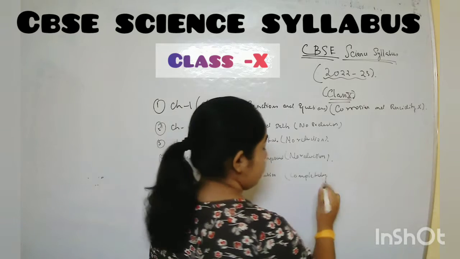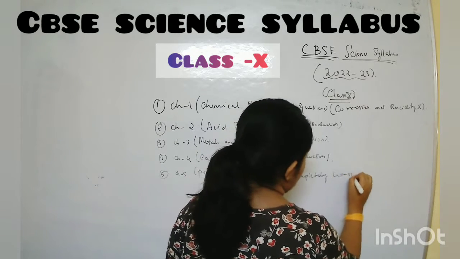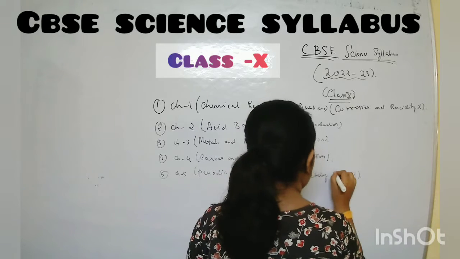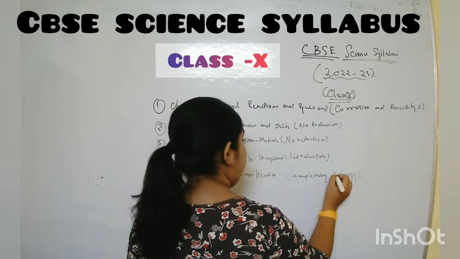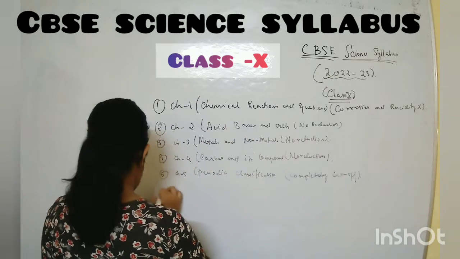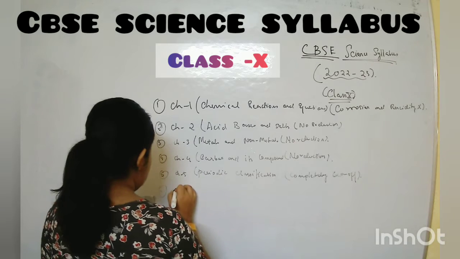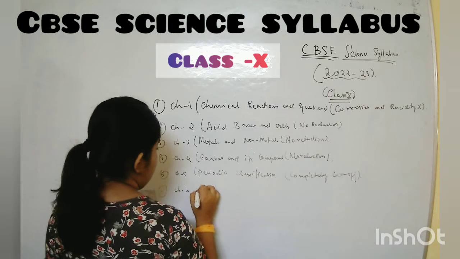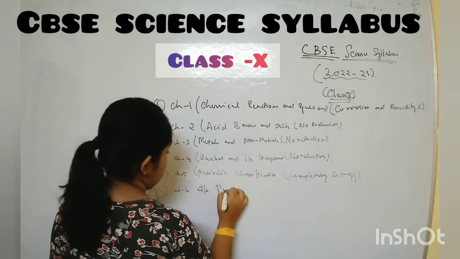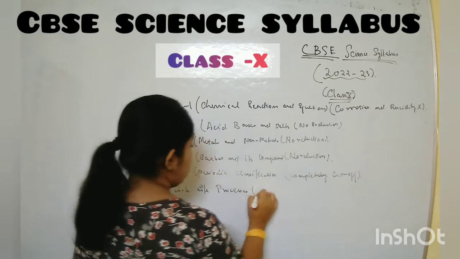This chapter is not there, so completely cut off. Okay, completely cut off. Chapter number 6 we will be doing is life processes, biology. I will be doing this chapter. Here also no reduction.